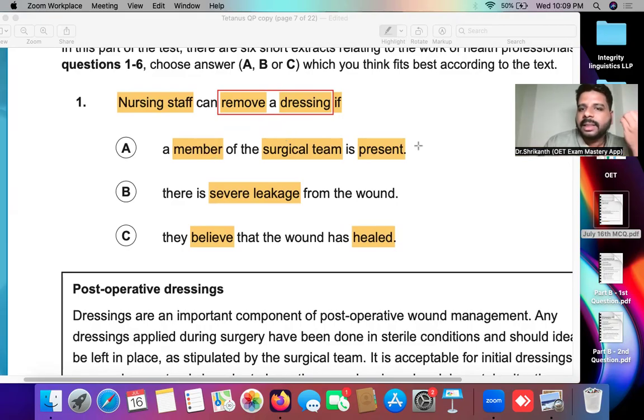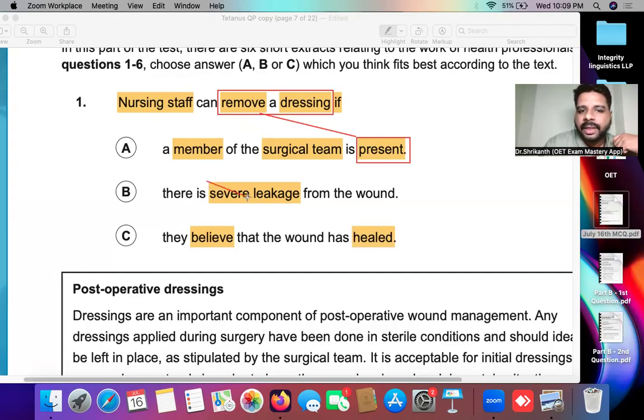So what is answer option A? A member of the surgical team is present, right? The word present over here, the presence of someone, that is an action, that is a movement. So that is the verb over here. Now you try to link the verb to the main focal point of the question. If one member of the surgical team is present, in that situation, the nursing staff can remove the dressing. Now, what is the verb in answer option B?